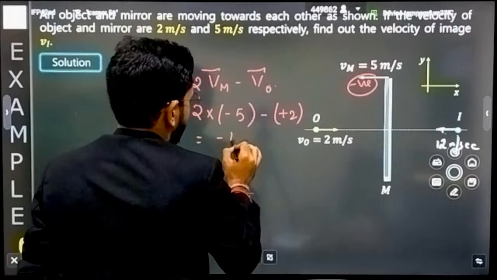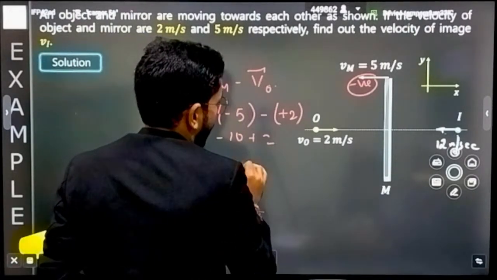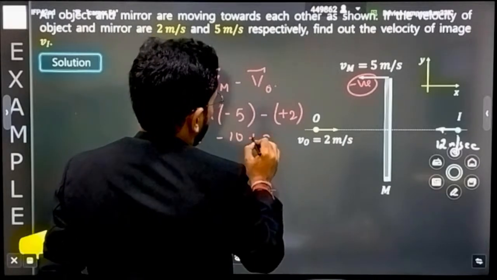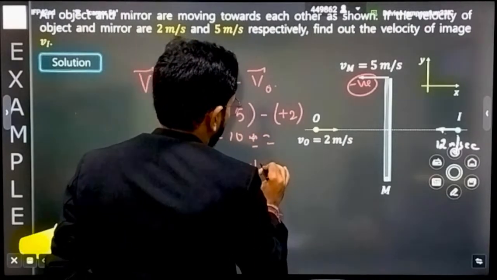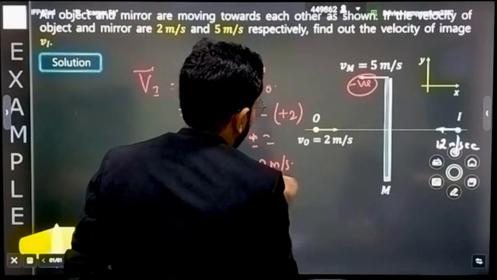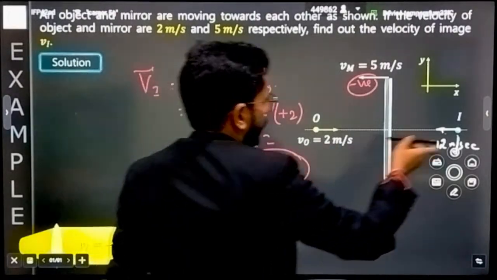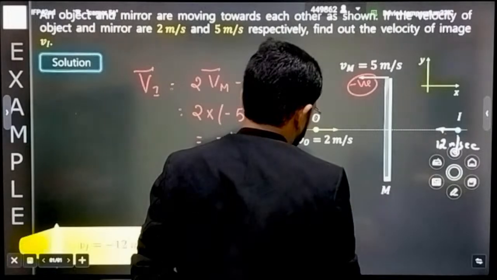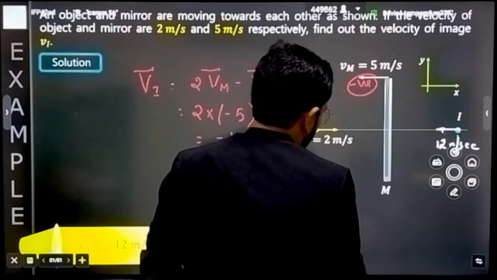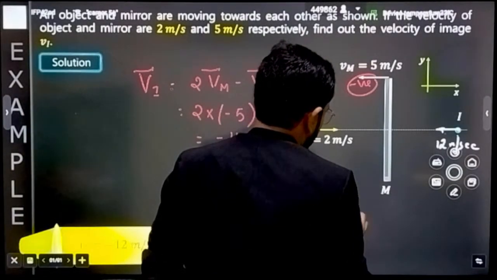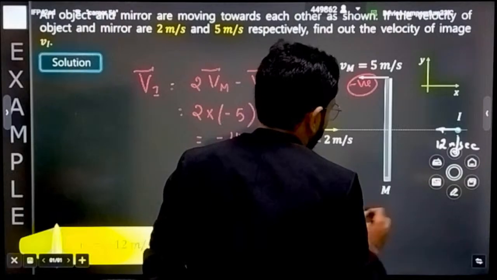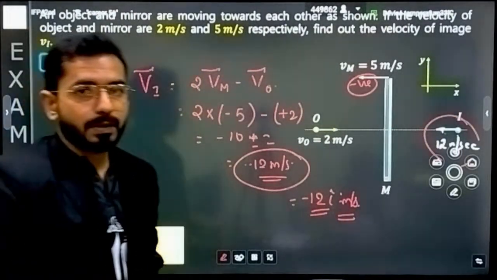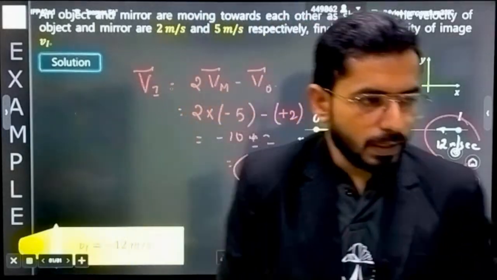That means you will be saying minus 10 plus 2. That means the answer that you will be quoting is equal to, sorry, here it is not plus, here it is minus 12 meter per second. That means the image is coming towards the mirror in the negative x-axis, or I can also write it as minus 12 i cap meter per second. This is showing you the direction as well. This will be the direct velocity of the image. Correct.